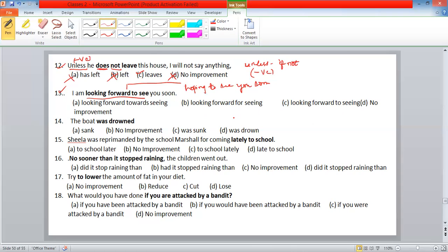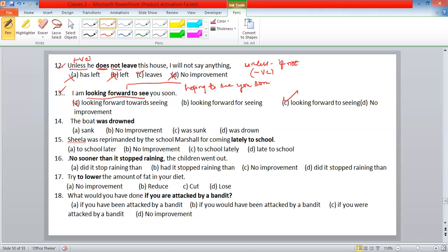Which one? Looking forward to seeing is the right one.